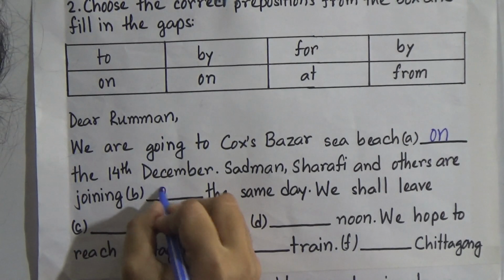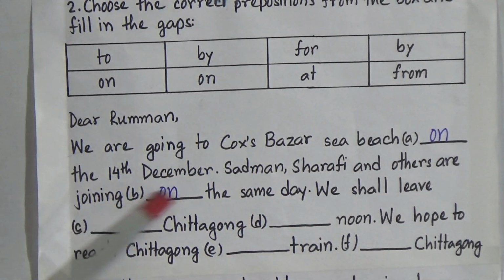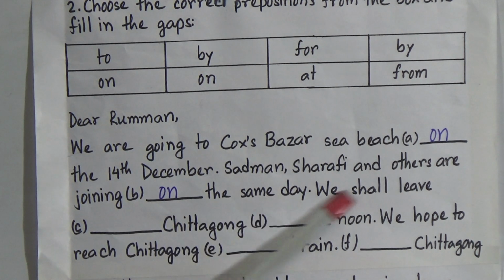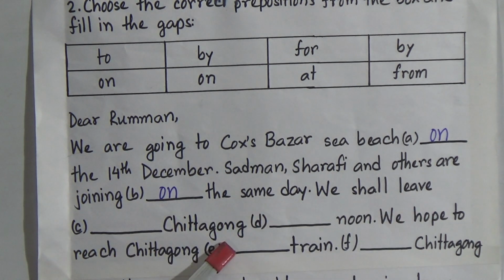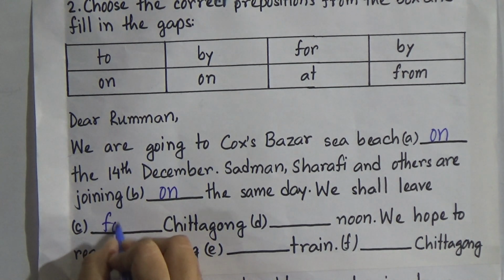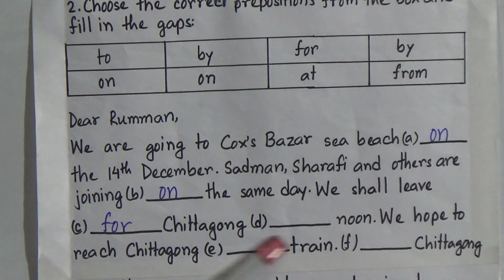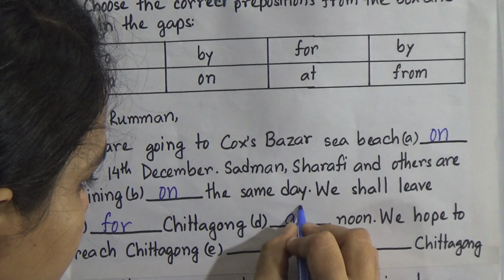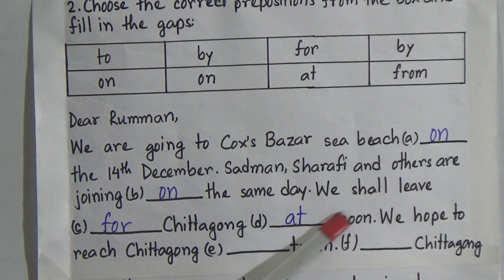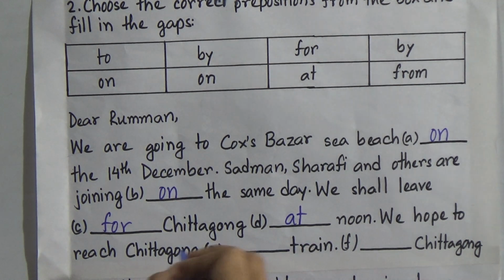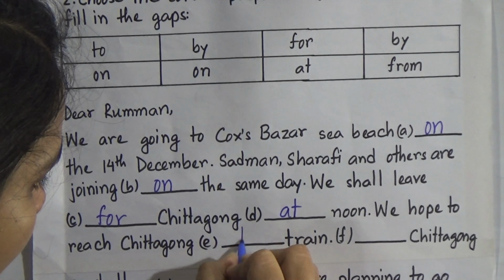We use on before the day, joining on the same day. We shall leave dash Chittagong dash noon. After leave we will use for. We shall leave for Chittagong dash noon, and we know that before noon we use at. We hope to reach Chittagong by train.